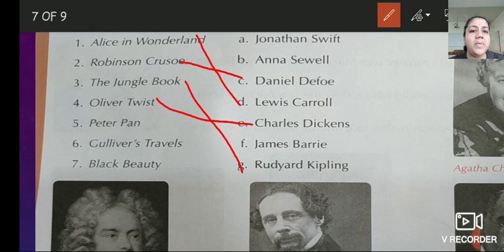Then Peter Pan, which is written by James Barrie. Gulliver's Travels, which is written by Jonathan Swift. And Black Beauty, which is written by Anna Sewell.